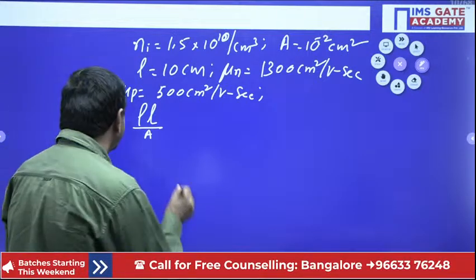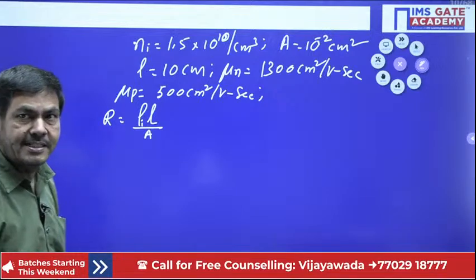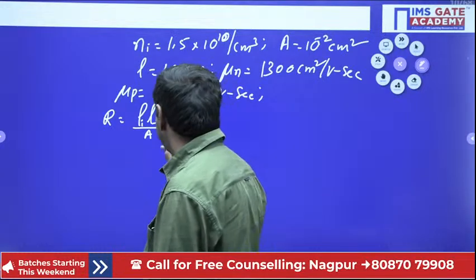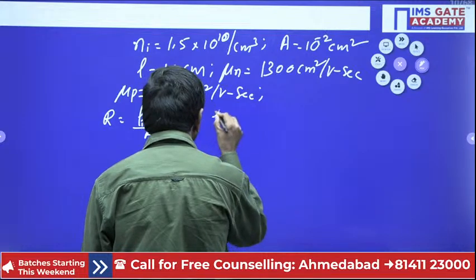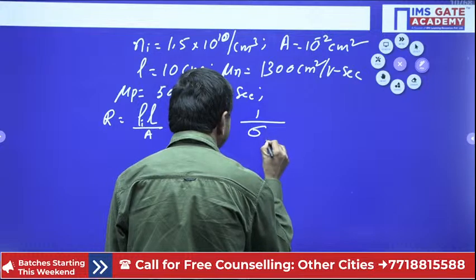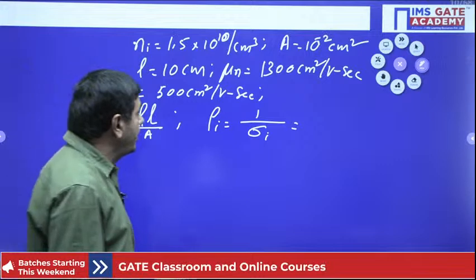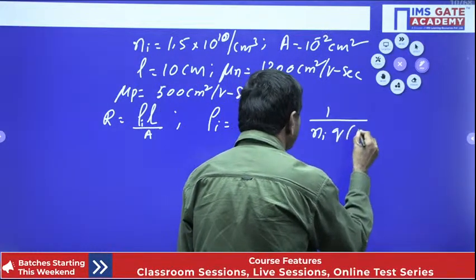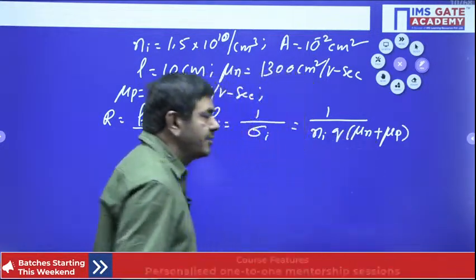What rho is to be taken? That rho is for the intrinsic semiconductor, so I will put rho I, where I indicates it is an intrinsic semiconductor. Calculate rho I first. Rho I equals 1 by sigma I. We know very well what sigma I is: 1 by Ni into Q into mu n plus mu p. That formula is already given to you.